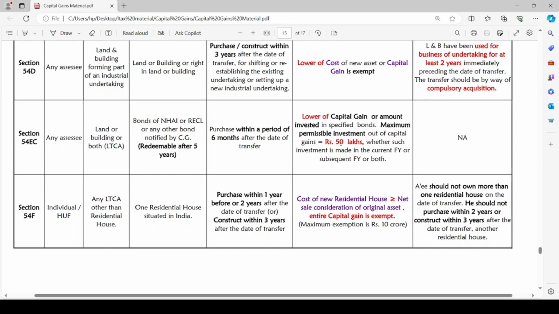Assessee should not own more than one residential house on the date of transfer. On the date of transfer, the assessee should not hold more than one residential house. This is the other condition. And also, he should not purchase within 2 years or construct within 3 years after the date of transfer another residential house. Only this one residential house should be acquired by him. Within 2 years or 3 years, he should construct only this one residential house. Other residential house, the second one, should not be purchased within 2 years or constructed within 3 years after the date of transfer.